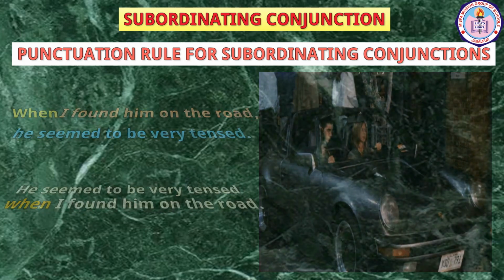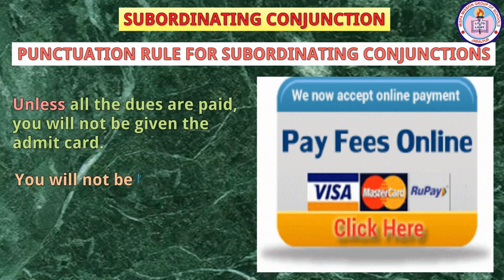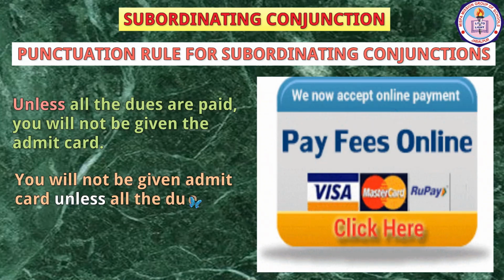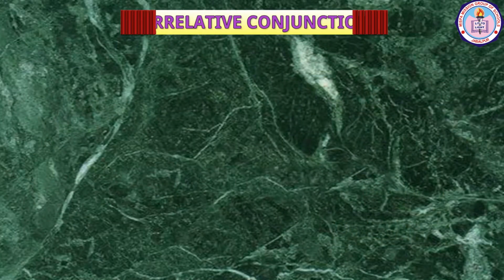Another example. Unless all the dues are paid, you will not be given the admit card. You will not be given admit card unless all the dues are paid. Both the sentences are correct. However, there is a comma between two clauses in the first sentence because the dependent clause is written before the independent clause. The next type of conjunctions are correlative conjunctions.